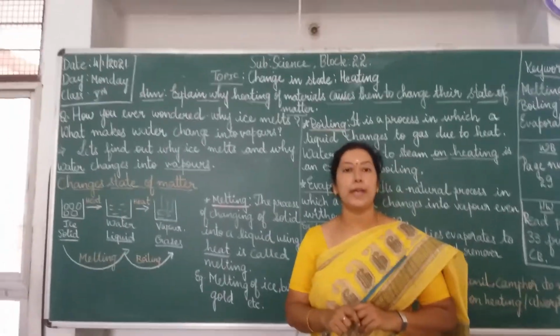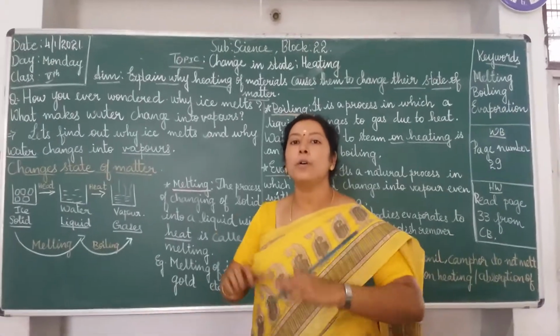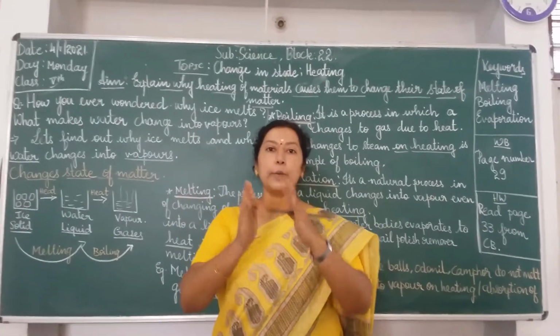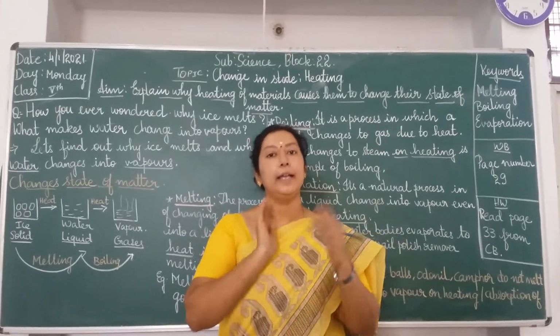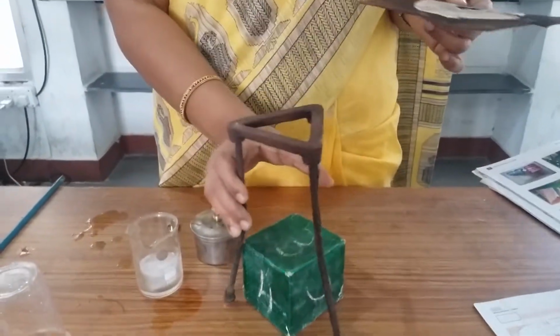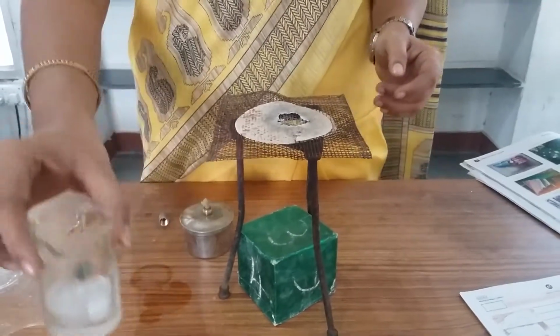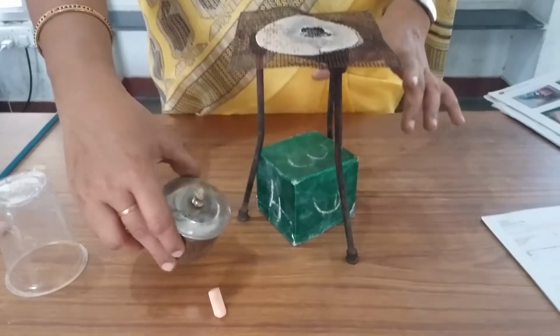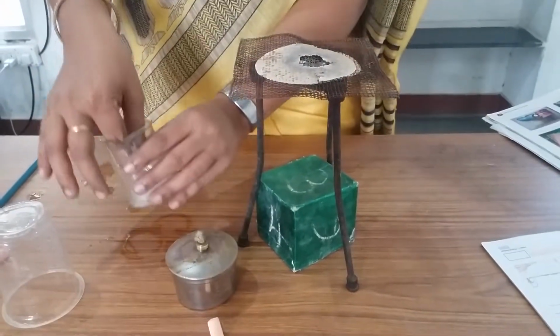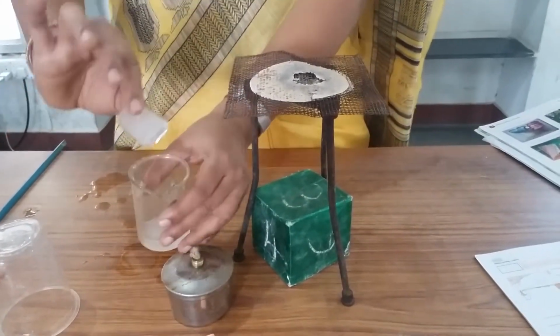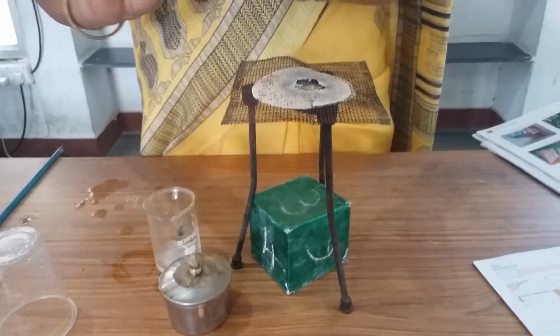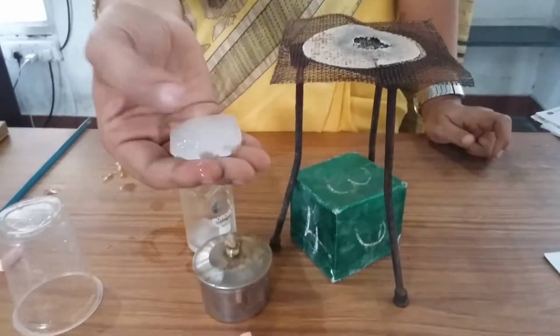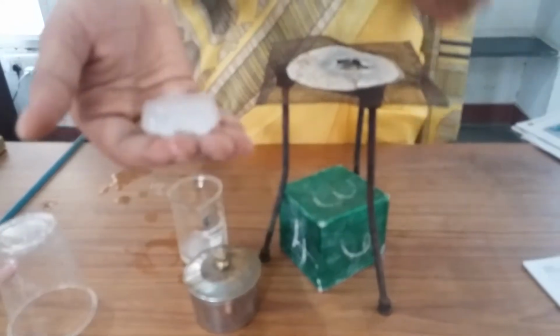Today we are going to do and show you a demo of how a solid changes to liquid and the liquid changes into a gaseous form. Please join me. I have taken a tripod stand. This is the mesh. I have taken a beaker. I have used a spirit lamp here. Can you see the spirit lamp? To the beaker I have added ice. What state is the ice in now? The ice is in the solid state.